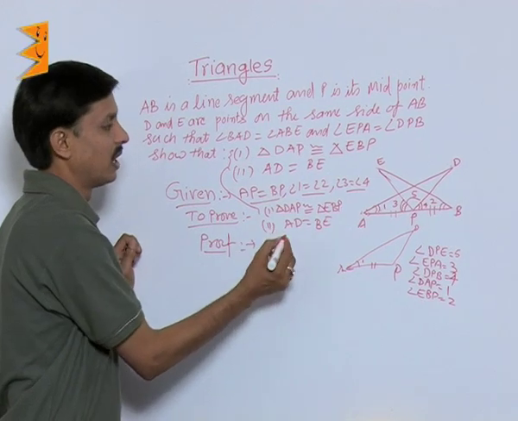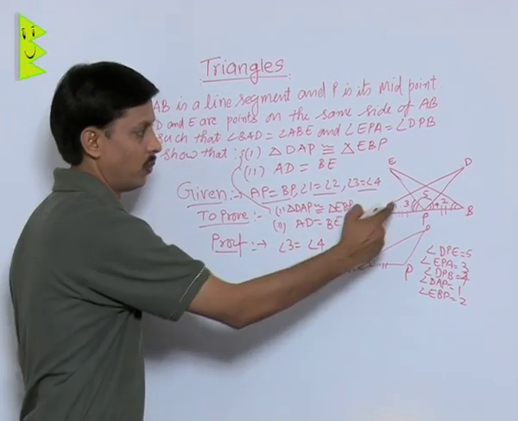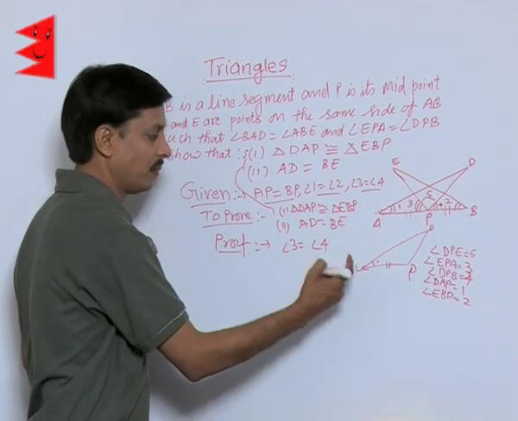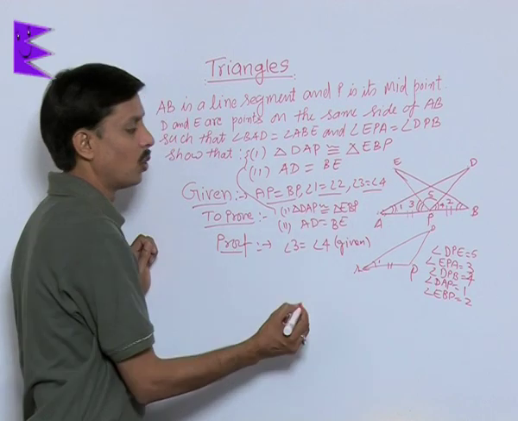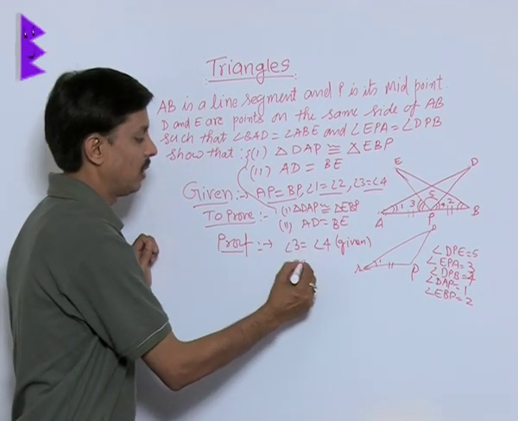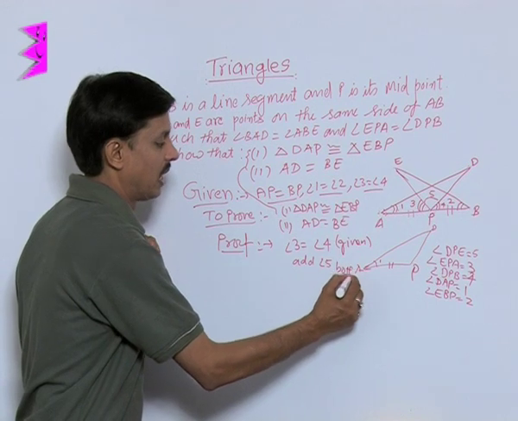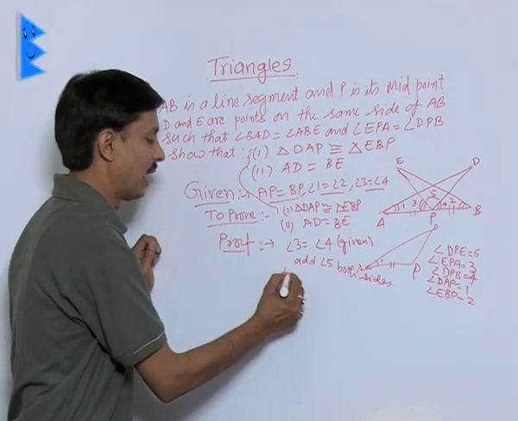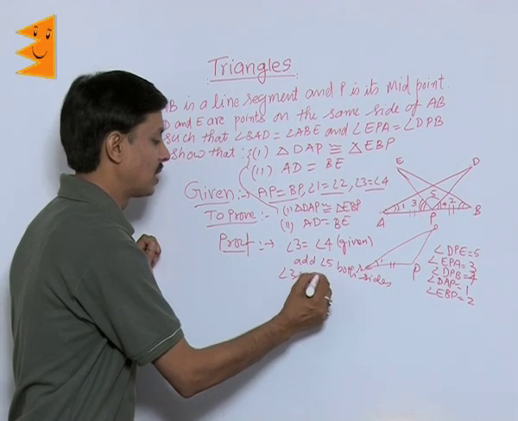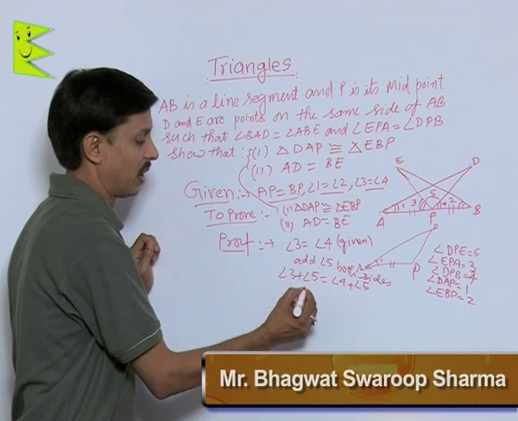We have angle 3 is equal to angle 4 as it is given. If I add angle 5 on both sides, what will I get? Angle 3 plus angle 5 is equal to angle 4 plus angle 5.